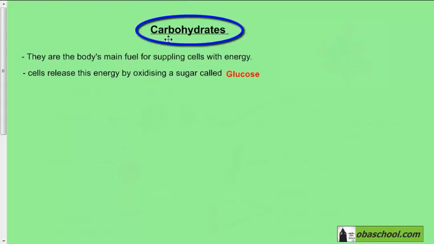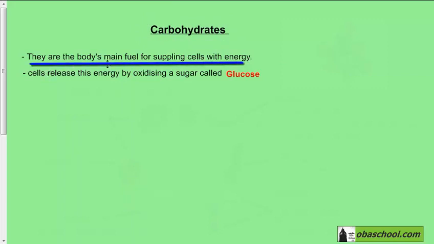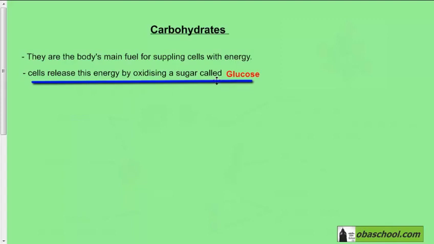We're going to start with carbohydrates, which are one of the main food groups that we need to supply our bodies with. They're important because they are the body's main fuel for supplying cells with energy. And if we remember, cells get their energy through aerobic respiration, and they get it by oxidizing the sugar glucose. The sugar glucose is what makes up all carbohydrates.